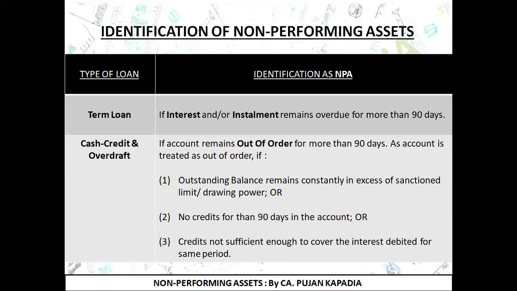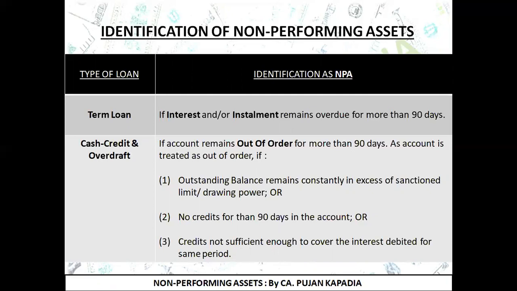If it is not the case, that is, my outstanding balance is within the limits, then I'm going to look at the second point, which says if there is no credits for more than 90 days in that particular account. That is, I have not received any payment, I have not deposited any payment in that particular account, which means there is no credit for more than 90 days, then an account will be considered as out of order. Even if it is not the case, that is, there is credit, then I am going to check the third condition. There is credit, but my credit is not sufficient enough to cover the interest debited for the same period. Which means suppose the interest debited for that quarter was rupees 40,000 and my credit was only 30,000.